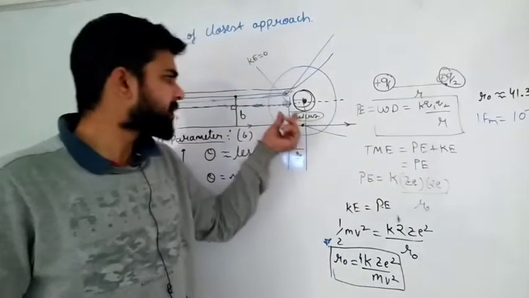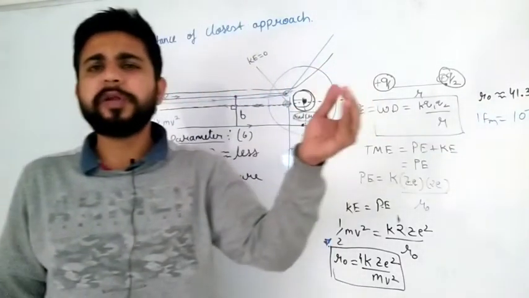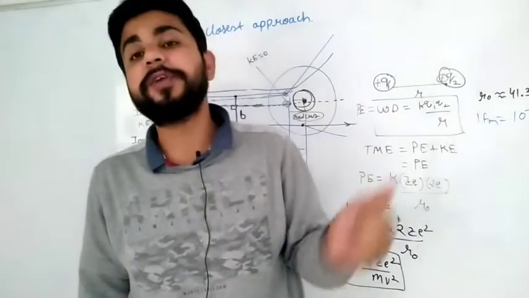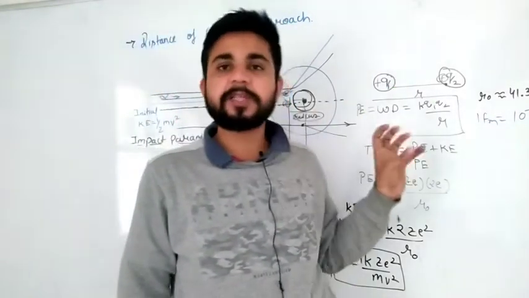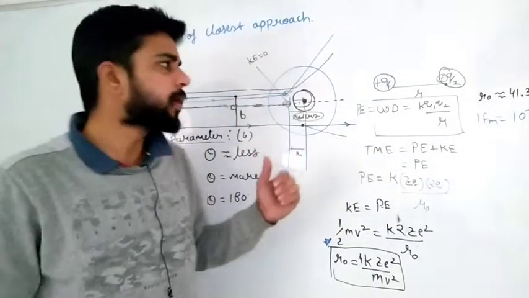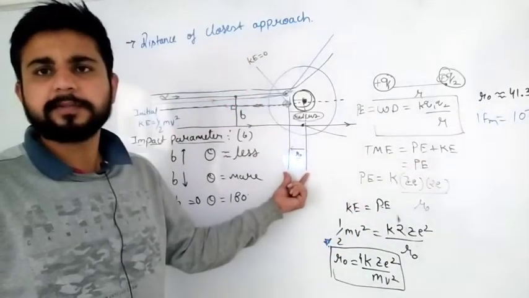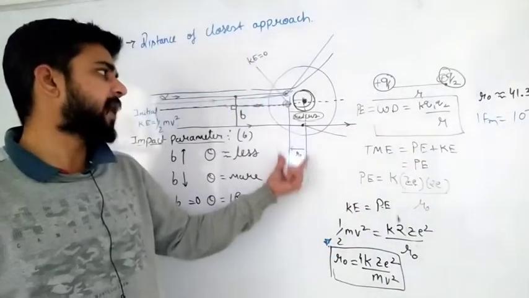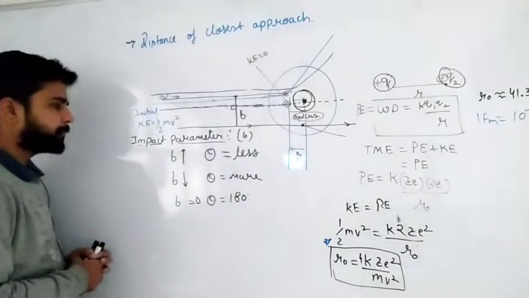It means the nucleus size is much smaller than this also, and we know the size of the nucleus is of the order of 10 to the power minus 15. So with the help of this experiment we got a prediction related to the size of the nucleus. Obviously the nucleus will be smaller than this closest approach distance. This distance is not an exact value, but approximately we can understand.